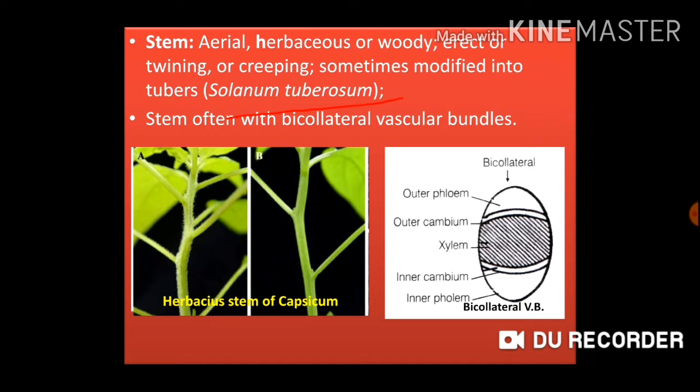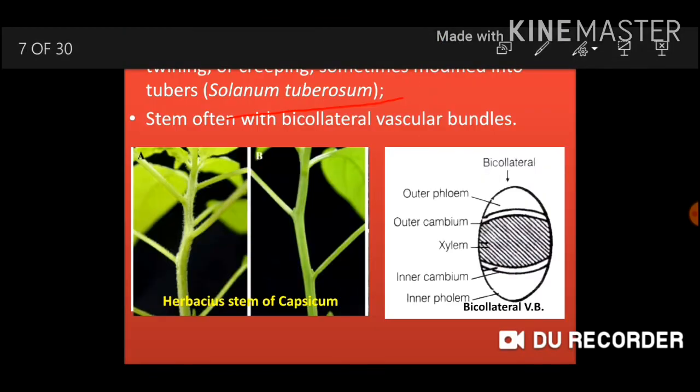Stem often with bicollateral vascular bundles. Now, this is an interesting part: it has a bicollateral vascular bundle. What is a bicollateral vascular bundle? When we take a cross section of the stem, we can find different types of vascular bundles. A vascular bundle has xylem and phloem, but in the bicollateral type, xylem is situated in the center, and towards both sides phloem is present.